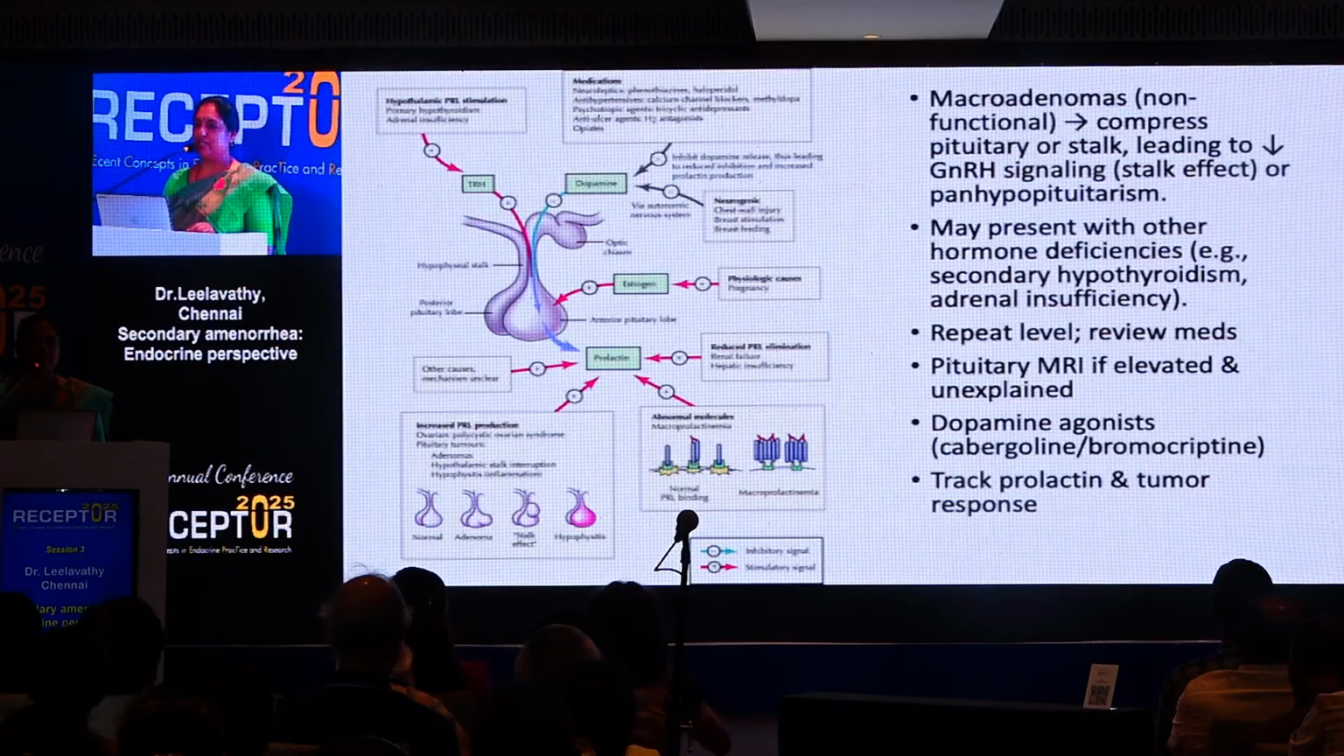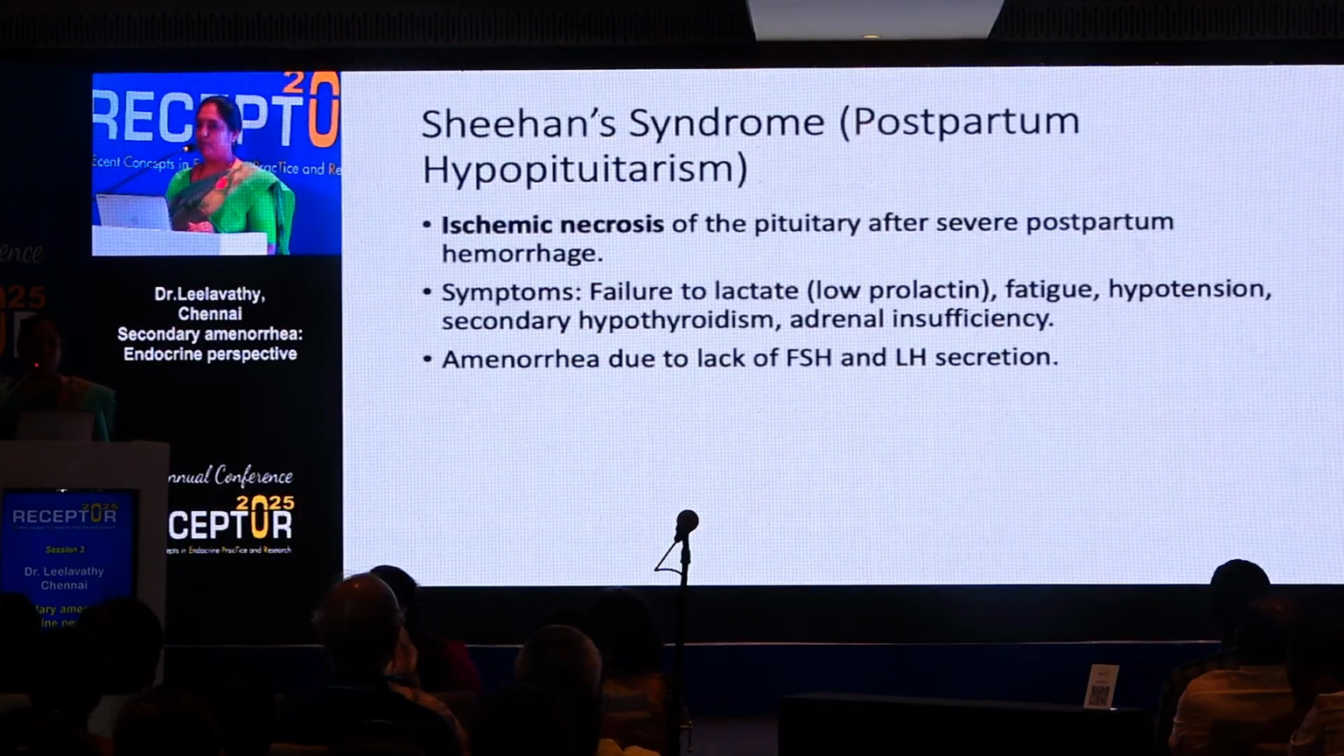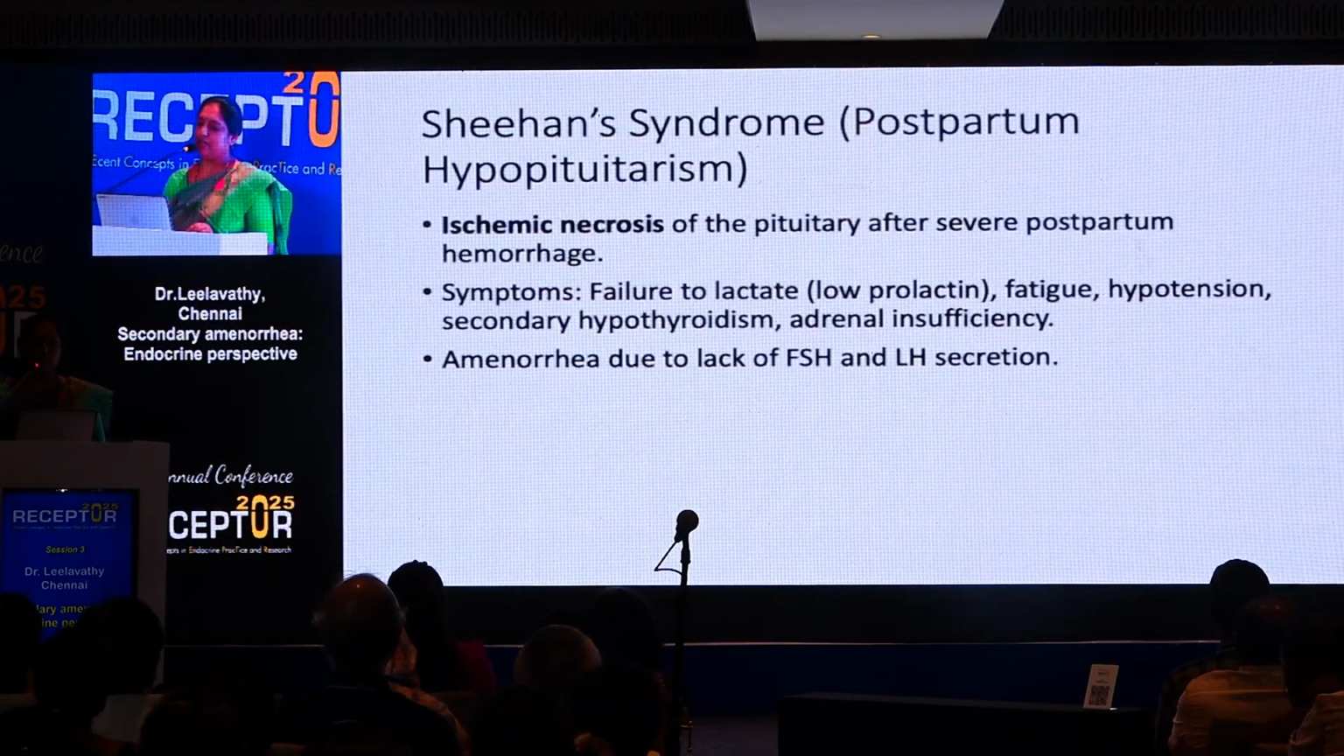If it is persistent hyperprolactinemia, then we have to do a pituitary MRI. The treatment in detail we can discuss later, and usually a dopamine agonist is what we give nowadays. And we have to follow up after giving it and see that prolactin is going down.